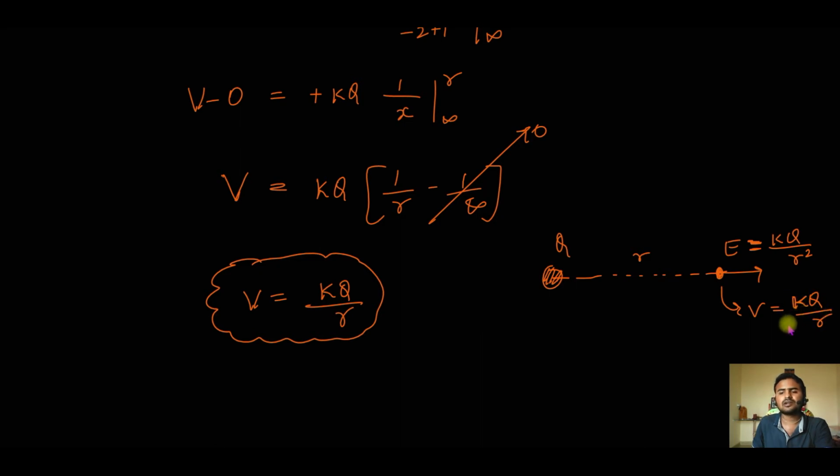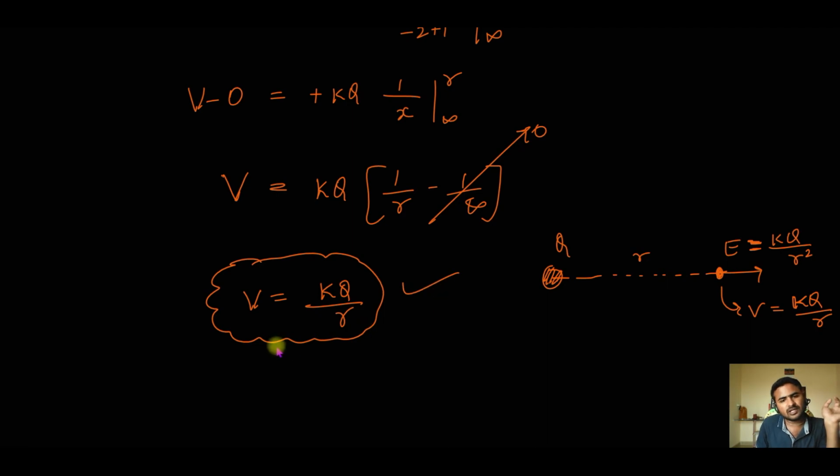From this you can obtain the relation between electric field and potential. Electric field is nothing but potential divided by the distance where you are finding the electric field. Now E equals V by R. We will discuss in detail the relation between electric field and potential, but I'm just giving you a hint here.